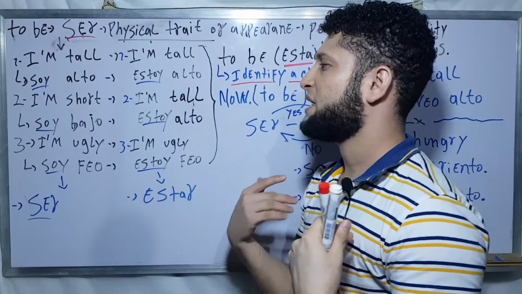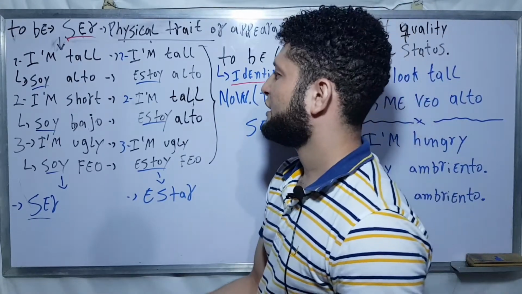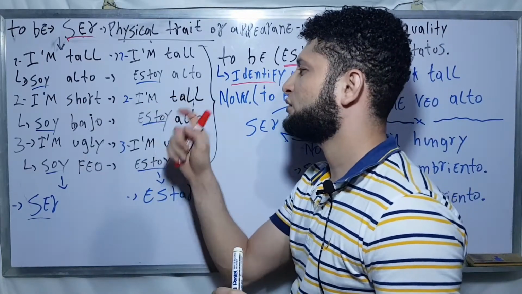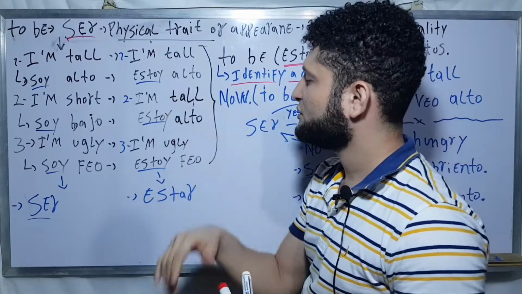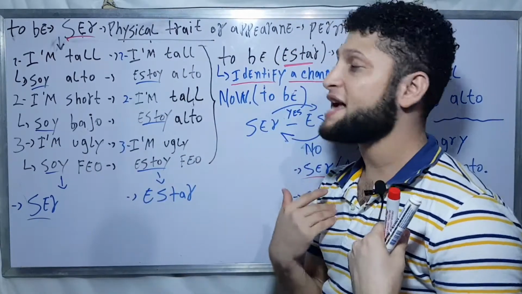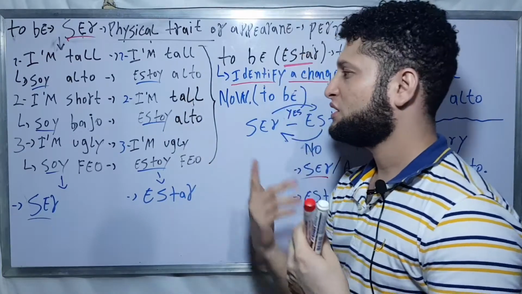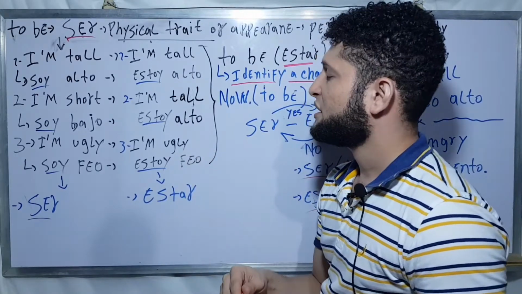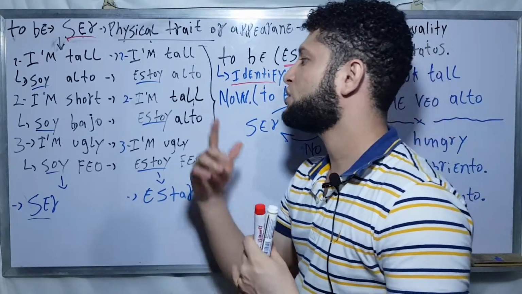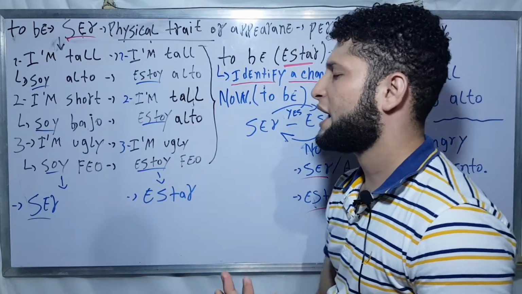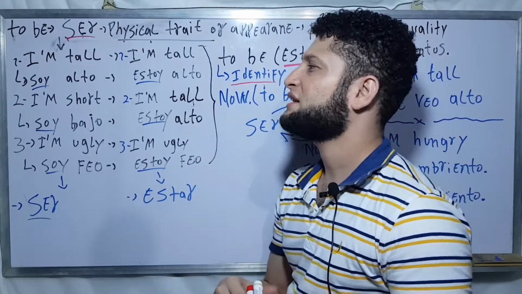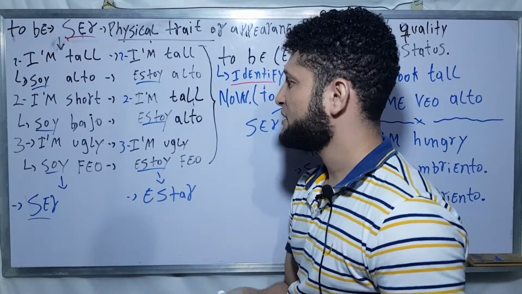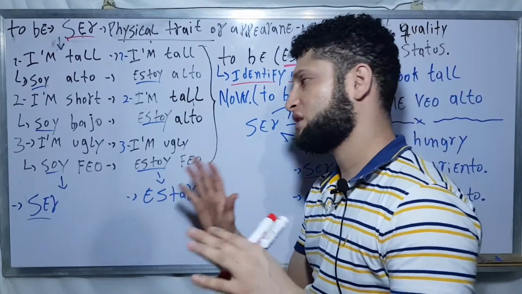My body is like this, but guess what? I'm short, but now I'm tall. So I'm short, but I can look tall. This is a secret, so to speak, because if I can say that I look tall, or I look handsome, something like this, then you will use the verb estar. But this is just a tip.